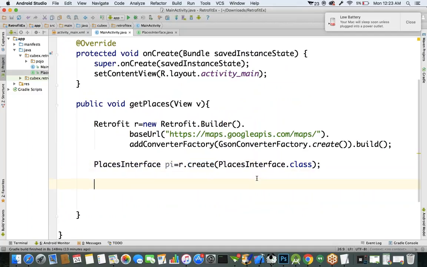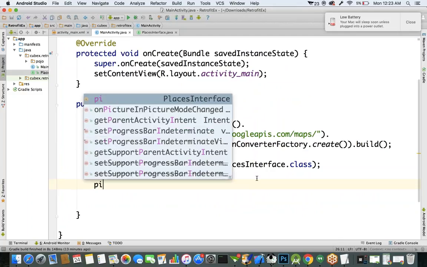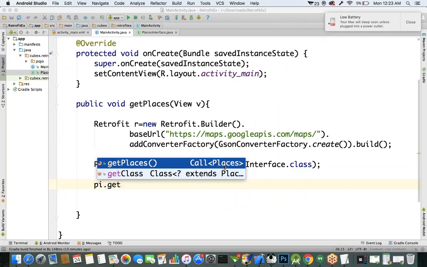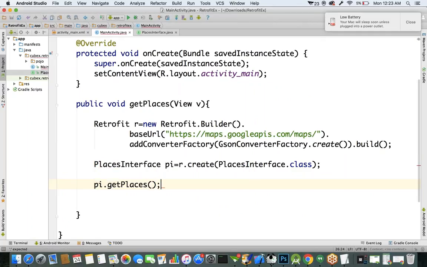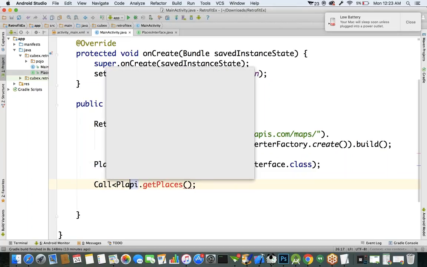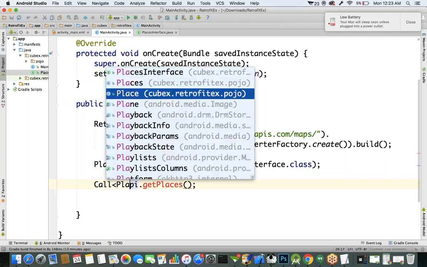Now let's call this method: places interface dot, what is the method name? getPlaces is a method. What is the return type of this getPlaces method? The return type is Call of Places.